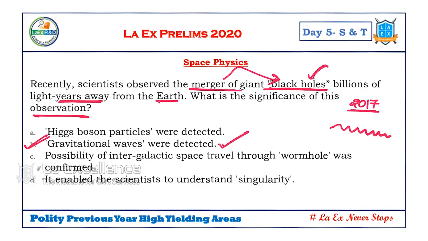But black holes as an issue is a fundamental issue, basics. We need to know the basics, and then gravitational waves is an applied issue. So again, this has reference to a current issue. Almost all the questions we have addressed in this entire session, if you observe, all of them have reference to what? Reference to current issues. That's why initially I said we should take the reference of current issues to read science and technology. Current issues are important. From them, we should do reverse engineering, because we don't have a defined syllabus.